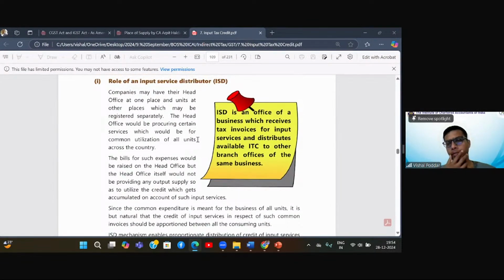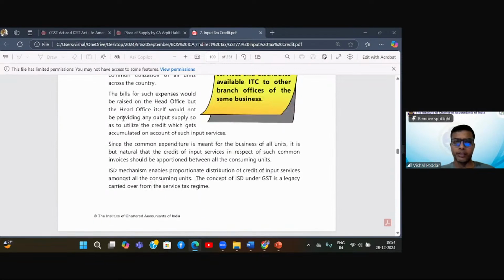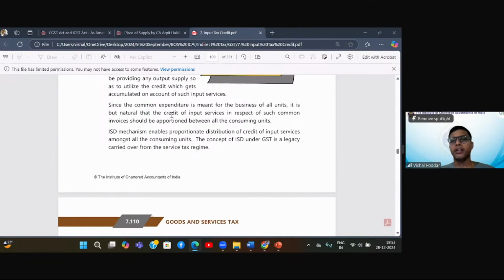So here they have started explaining why you require this provision. It is again, as I said, mainly where you have a head office, which is incurring expenses by procuring certain services, and the head office may not be able to utilize the ITC that it is getting, and it is getting accumulated for all these input services.